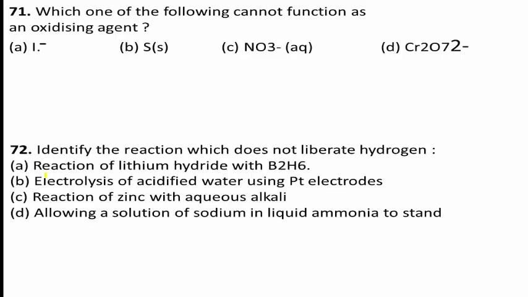The central atoms nitrogen, chromium and manganese are in their maximum possible oxidation states of +5, +6 and +7 in these species, and so they cannot act as reducing agents.